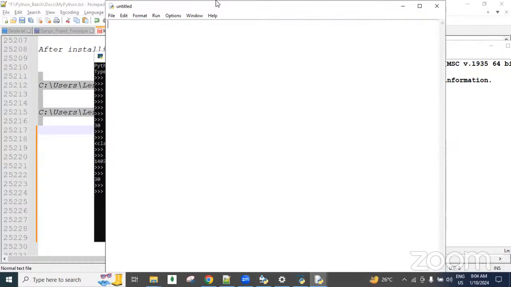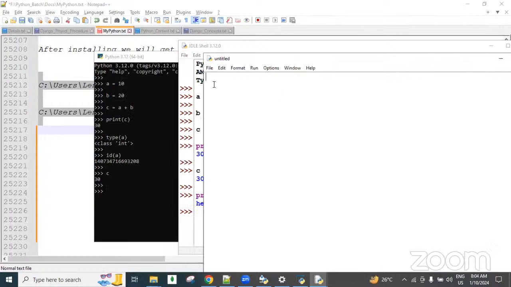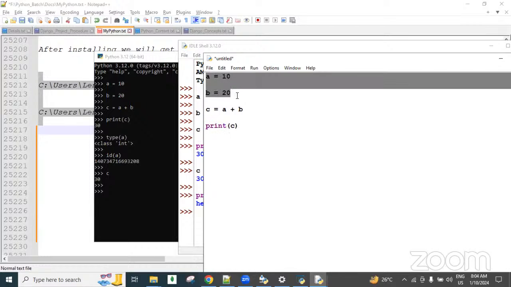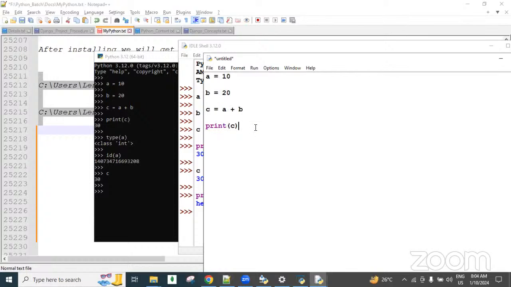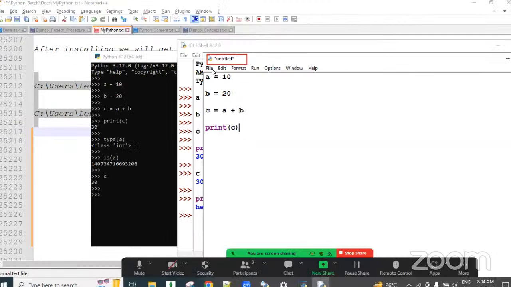Here we can develop a group of lines of code, save it, and execute it. One basic program we will do here: a equal to 10, b equal to 20, c equal to a plus b, and print c. Initially I am telling this same program only, later we will do more programs. So it takes two numbers, performs the addition and prints the result. Right now it is untitled, and we need to save it.